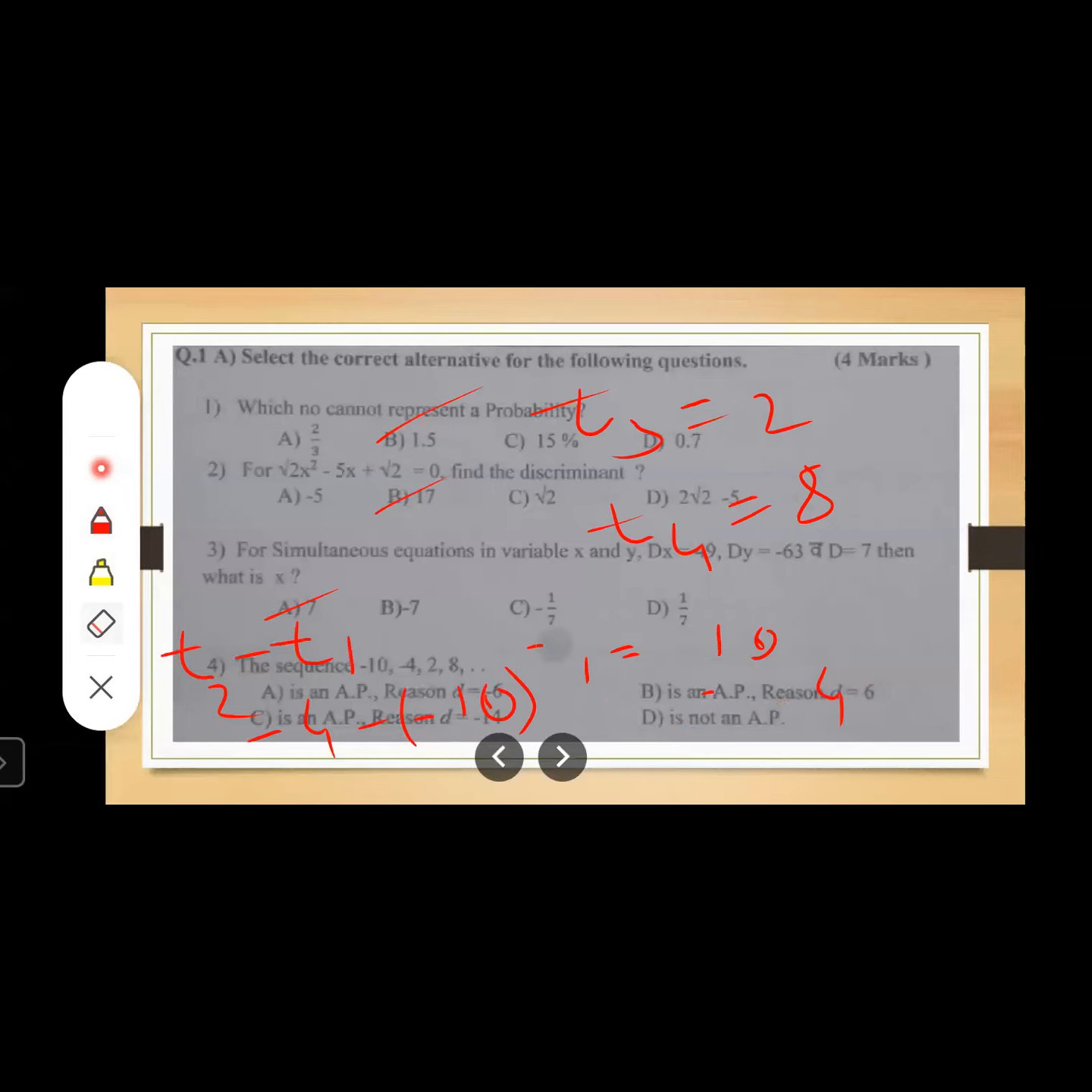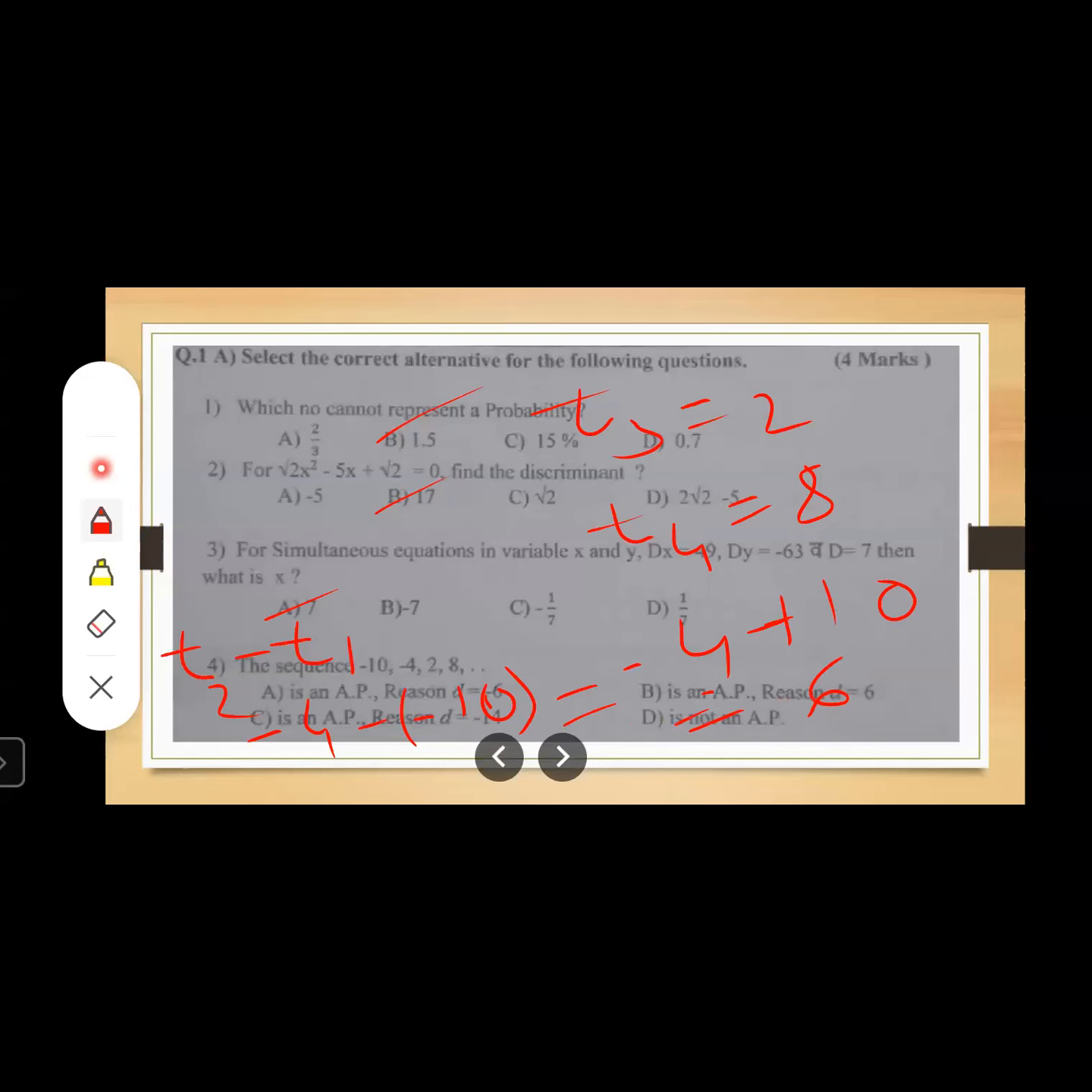I'm just erasing this. Okay, so minus 4 plus 10. So it comes out to be 6, right? Plus minus, opposite sign is there, means you have to subtract, right? So 6.